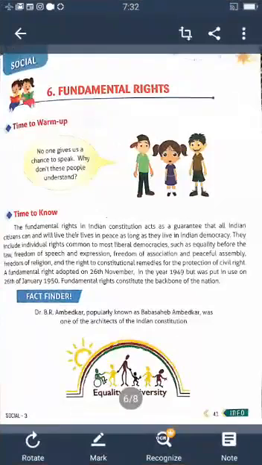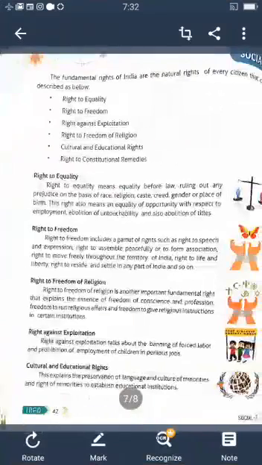These are all the things we learn in this lesson. Understood? So, what are fundamental rights? Fundamental rights of India are natural rights of every citizen.